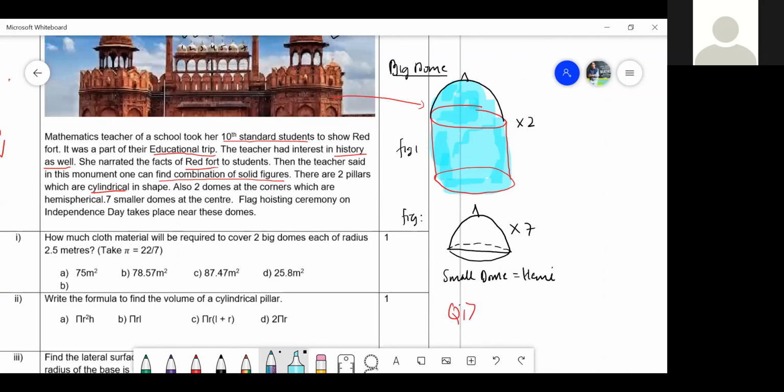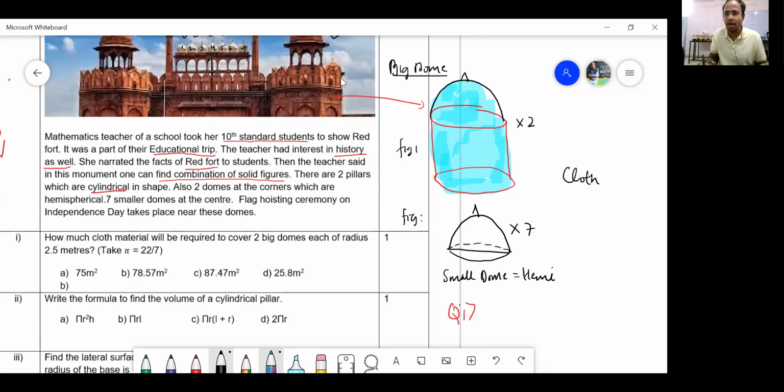Surface area. Sir, surface area. So for your information, the cloth material which will be required would be equal to the total surface area, TSA. Agreed or not?